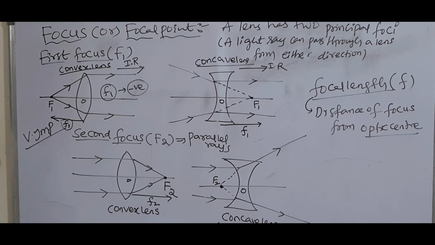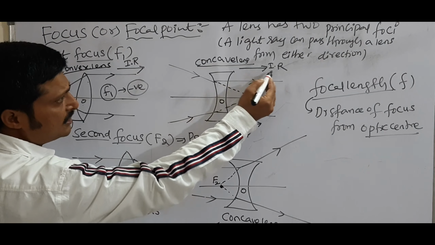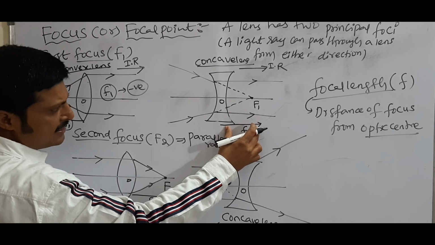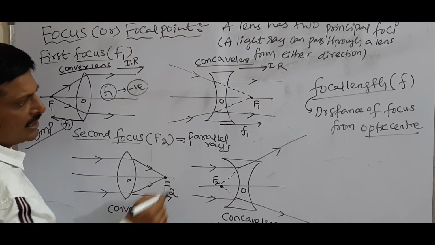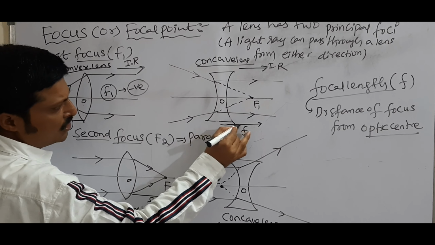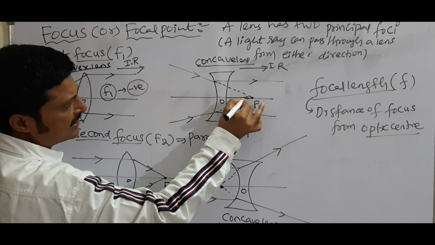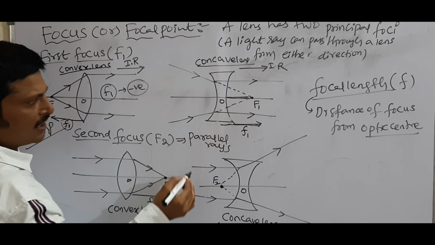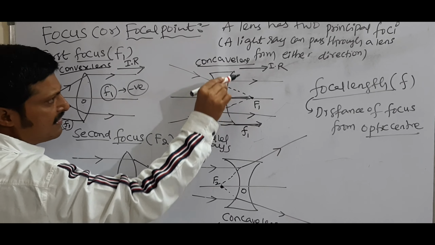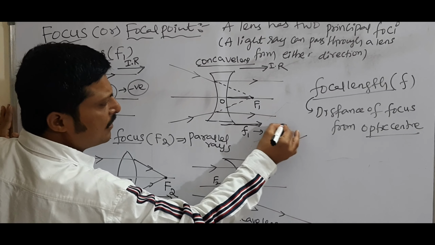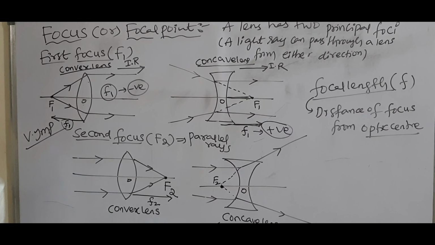Here see, incident rays. Measure the first focal length for concave lens, from optic center to first focus. This length is first focal length. So you are moving in the direction of incident rays, so the first focal length is positive.